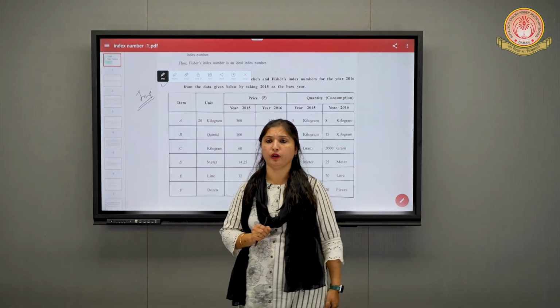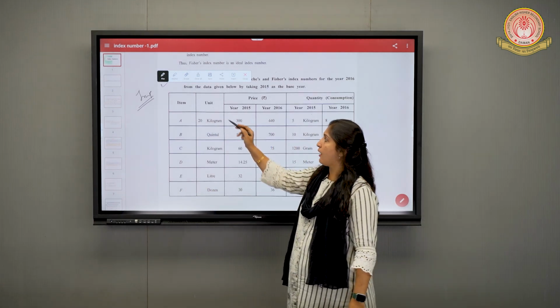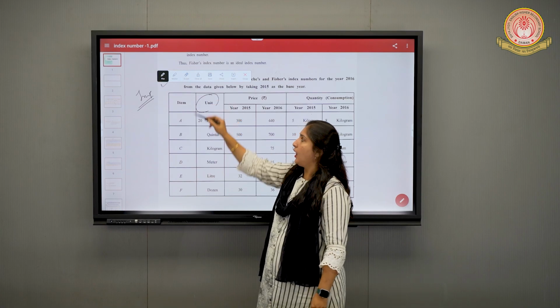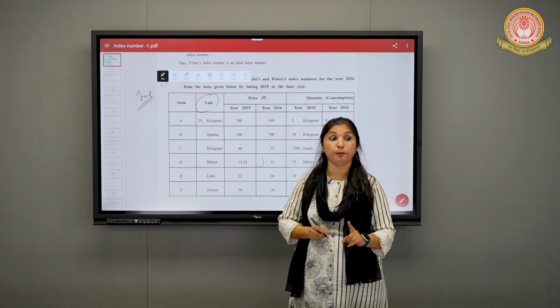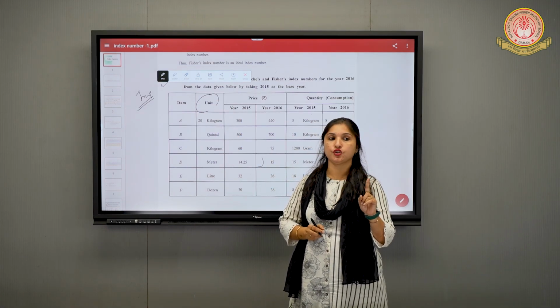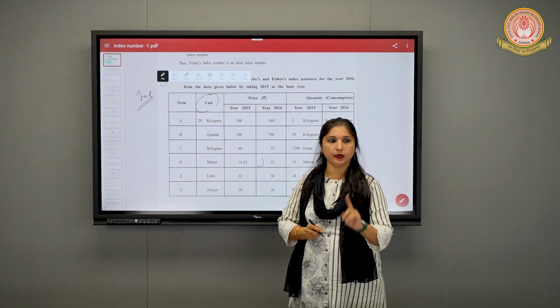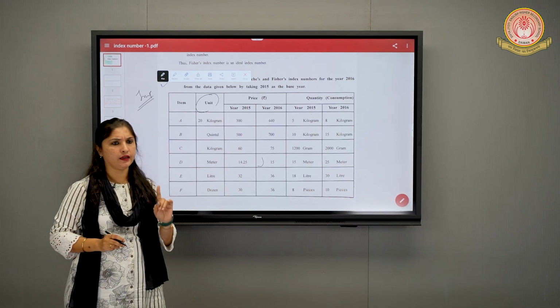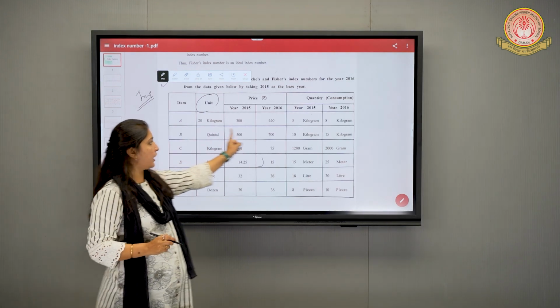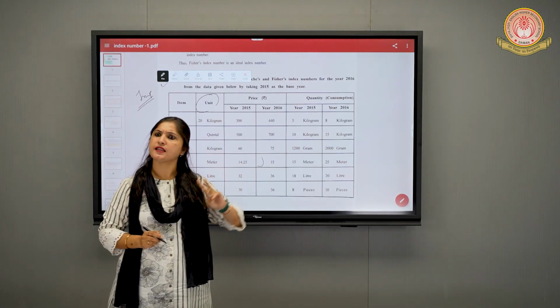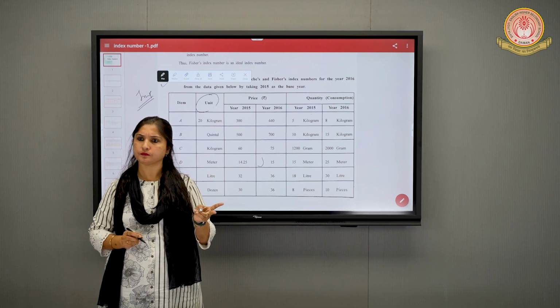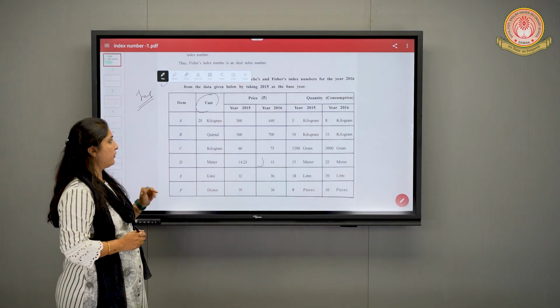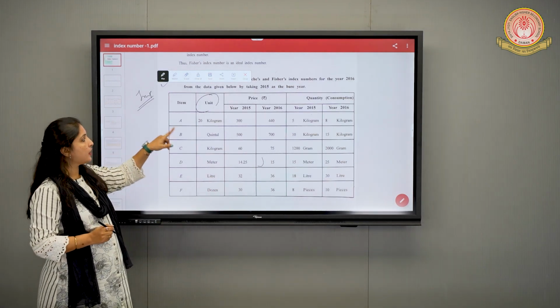The first thing you have to remember is, first you have to see this unit column. And this unit column should be per unit. It should be single unit. Is it clear? And the other thing you have to see is, once you are clear that it is single unit, you have to check the whole row. Is it the same unit that you have written? So these are the 2 things we will remember.